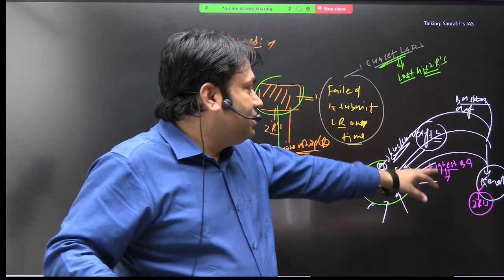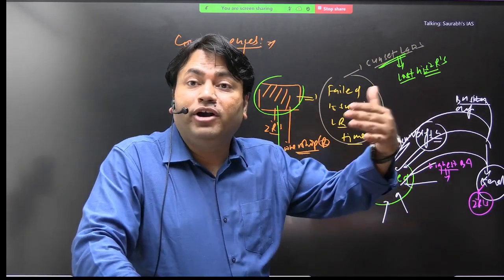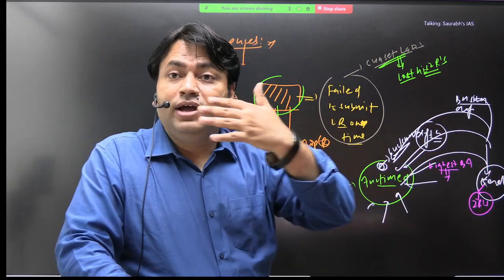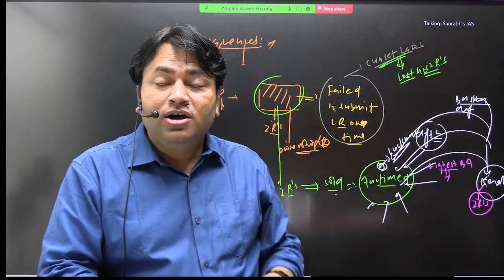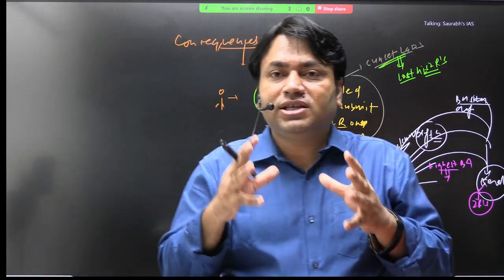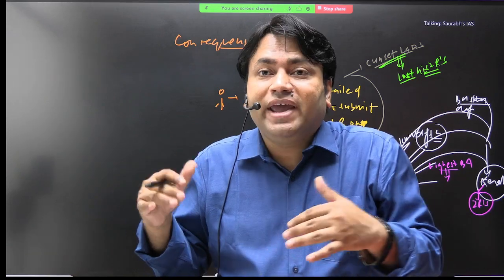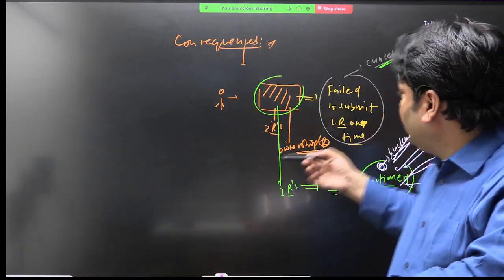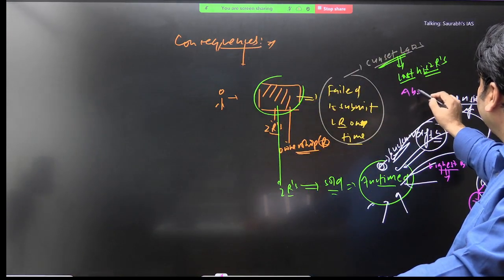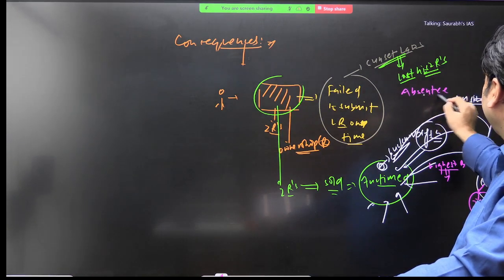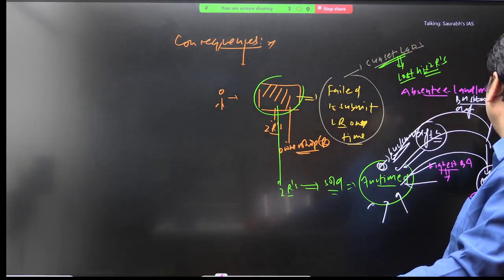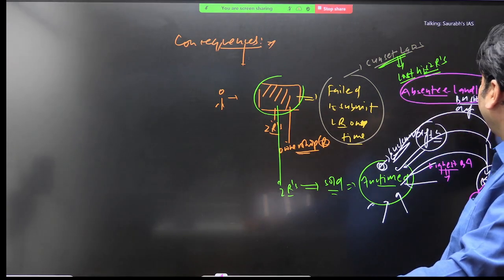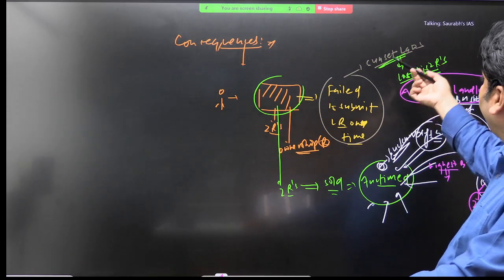Now this zamindar is not having that good relation. He has appointed his representative. This representative has further appointed another representative. So this entire system is known as sub-infeudation or absentee landlordship. Okay, so this problem is known as absentee landlordship. And what is sub-infeudation?